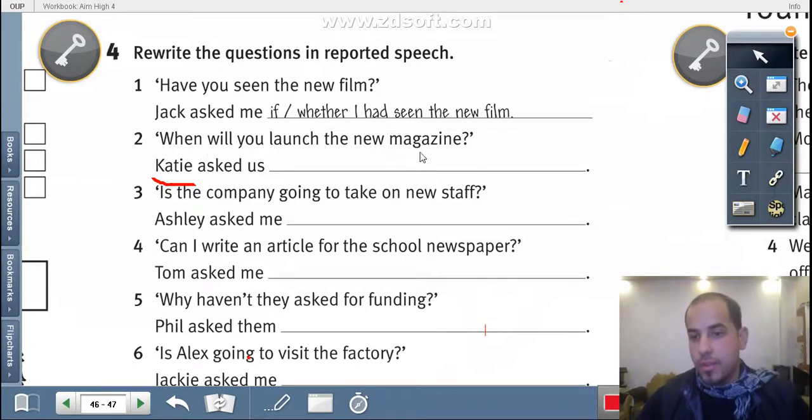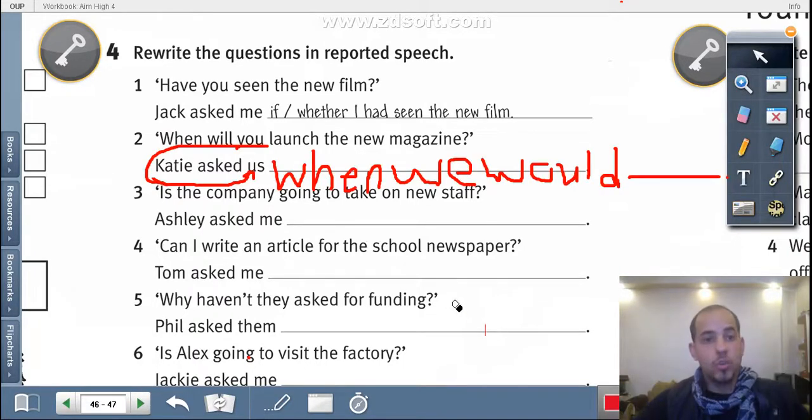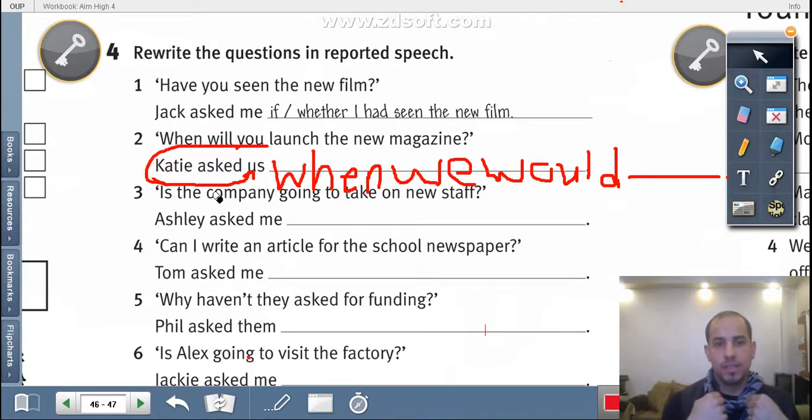Now move to the next question. When will you launch the new magazine? Now here, first of all, we define the type of the question. This is a WH question, okay? So we use the same word, when. Then we try to find the subject. The subject here is you, and you refers to whom? To us. So Katie asked us when we, not you, because she is talking with us, okay? When we, the tense here is will launch, and will changes to would, when she would launch the new magazine.